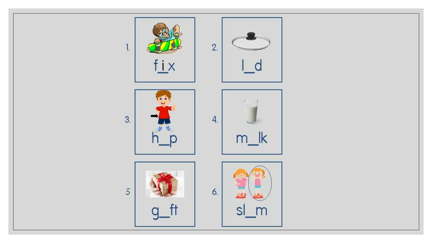Next, number 2. What picture is in number 2? It is lead. Lead. What is missing there? Yes, it is ih sound. Can you find and write the letter that has ih sound?